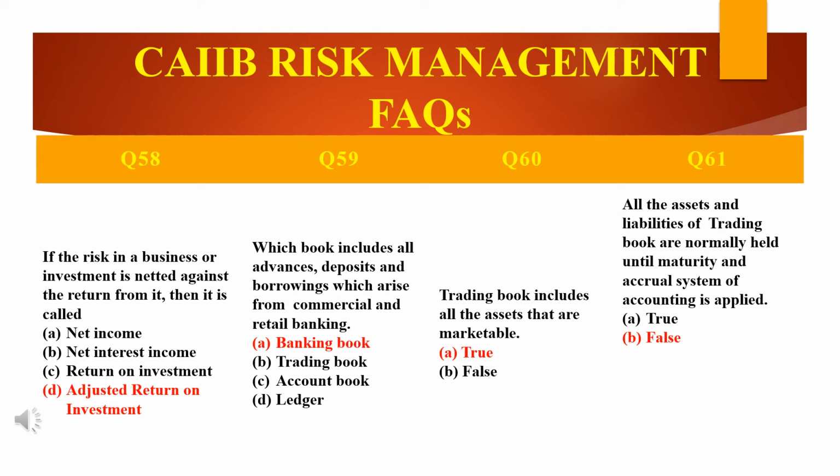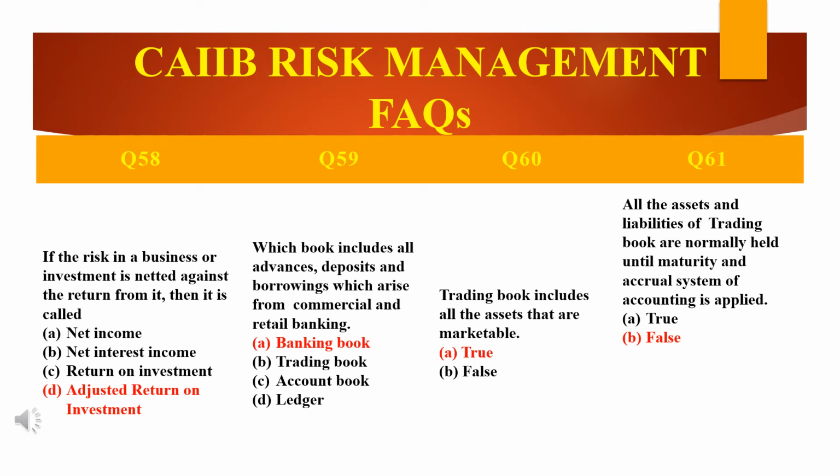Why banking book? Because the trading book is for the purpose of capital adequacy calculations. The main goal of the trading book is to calculate the capital adequacy, which is segregated into different items, which I have already explained. Still, I will explain this. See, it consists of securities under HFT category. HFT is nothing but held for trading category. Then it also includes securities under AFS, that is available for sale category.